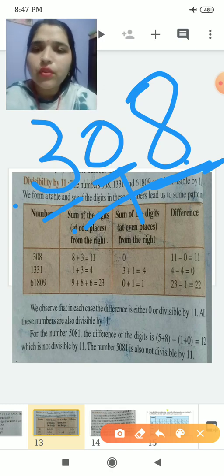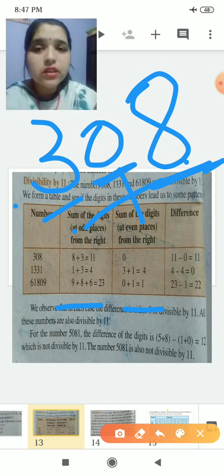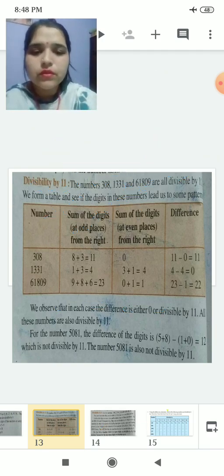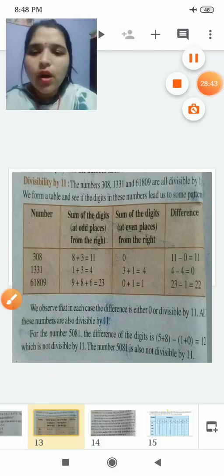It will be easy for you. Then what you have to do? You have to add all the numbers in odd places and add all the numbers in even places. Then after that you have to subtract. If the difference is divisible by 11, then the full number which is given to you will be divisible by 11. Okay, I hope you all have got what you have to do.